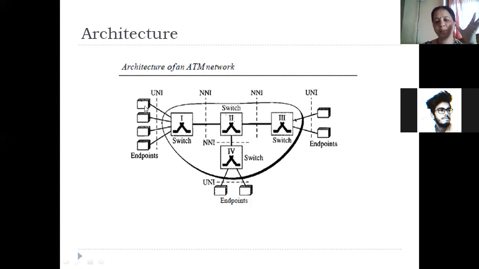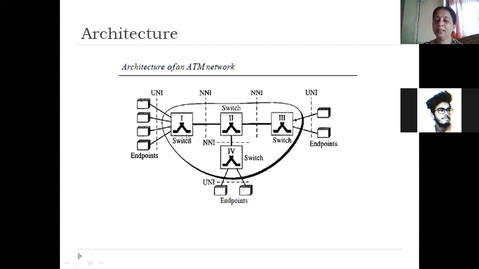Whenever data comes from these endpoints, it will be generated at a particular speed, and then it will come into the subnet. So there is an interface between the endpoints, which are the users, and the network. This is defined in the ATM network as UNI, user network interface. From the user's terminal, the data goes into the network, so this interface is quite important. The data comes from multiple devices to the switch, and this interface is called UNI.